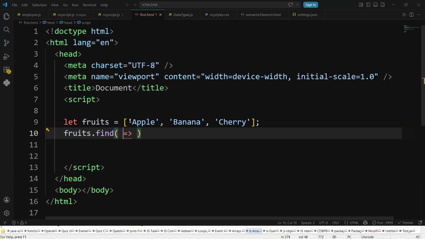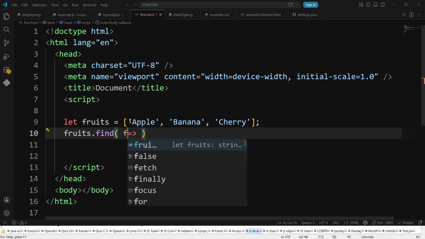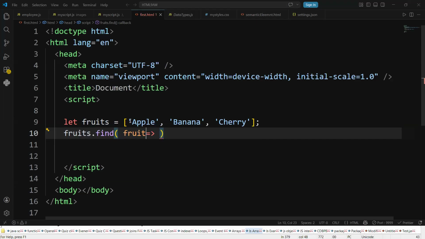Take the arrow function. Take each fruit. That fruit is double equal to, a fruit means what? Existing fruit. This fruit means existing fruit. Existing fruit is what? Apple, banana, cherry. So fruit arrow, fruit is double equal to, I'm just writing apple. I'm checking whether Apple is present or not.